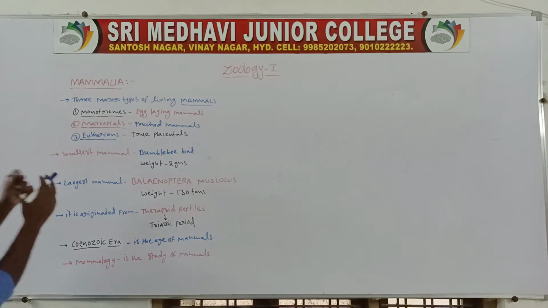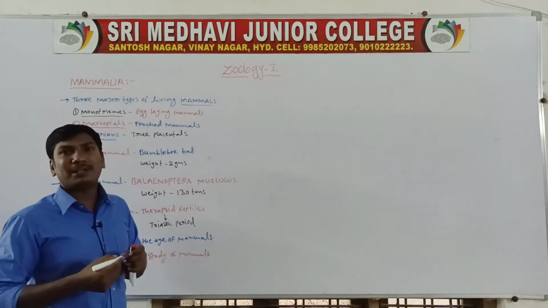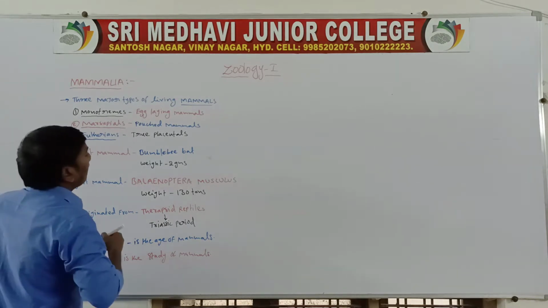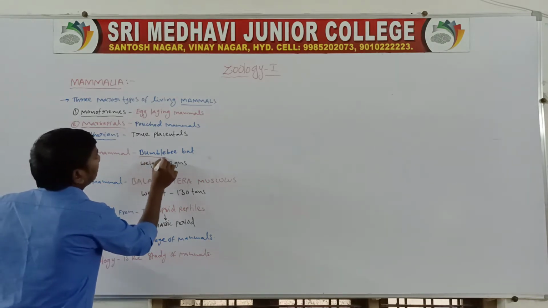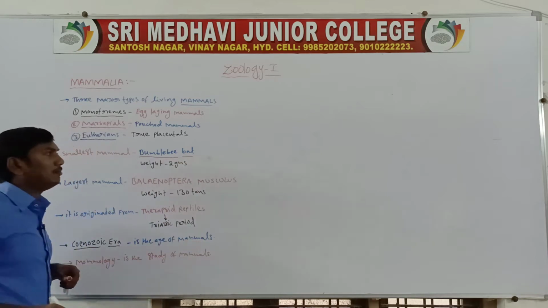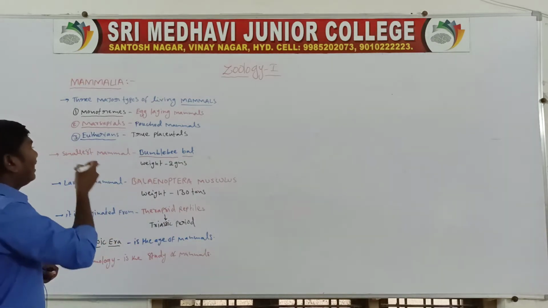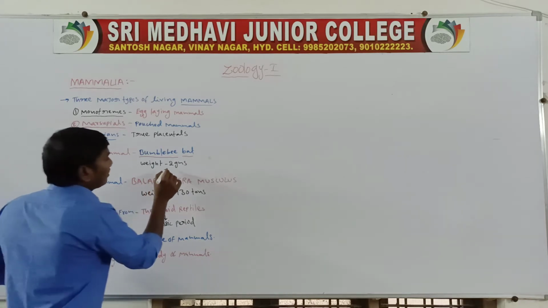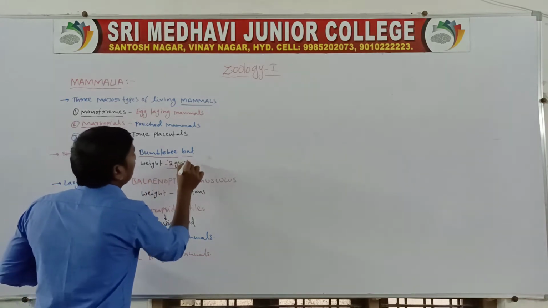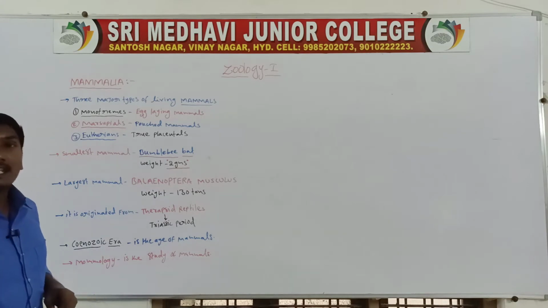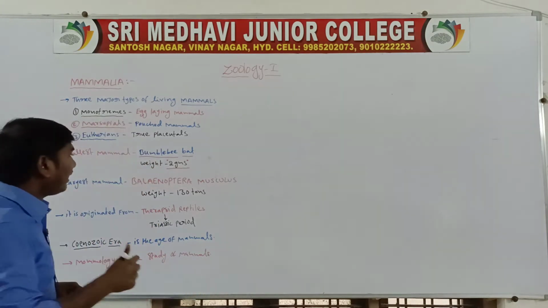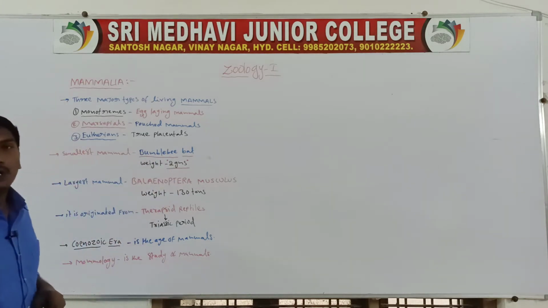Next one, the smallest mammal. The smallest mammal is the bumblebee bat. Its weight is only 2 grams. The bumblebee bat is the smallest mammal.